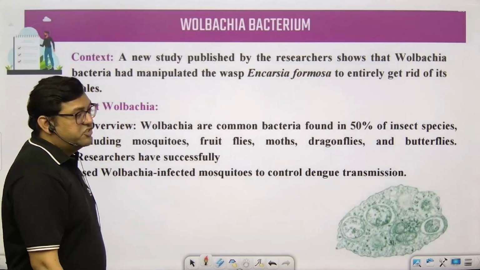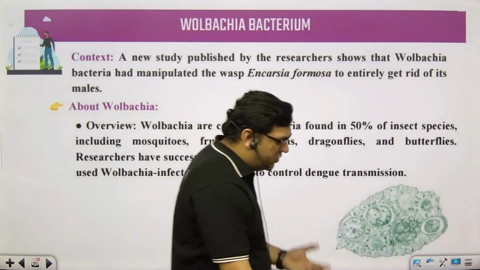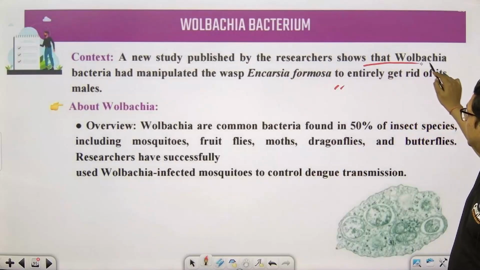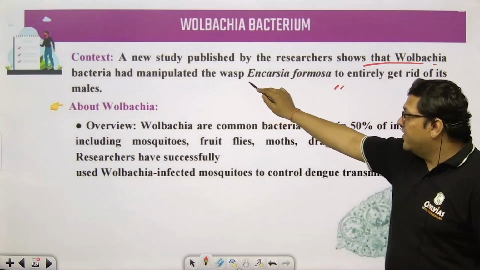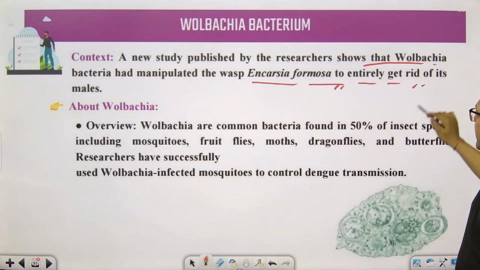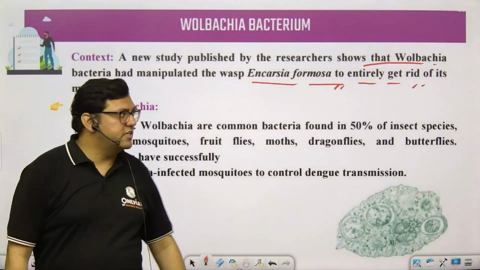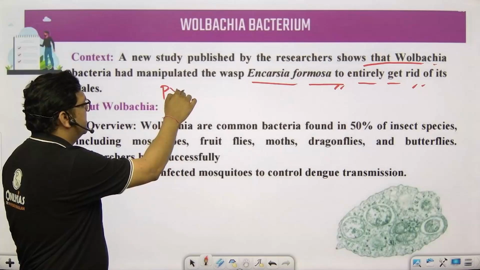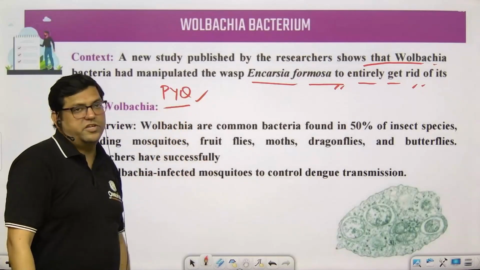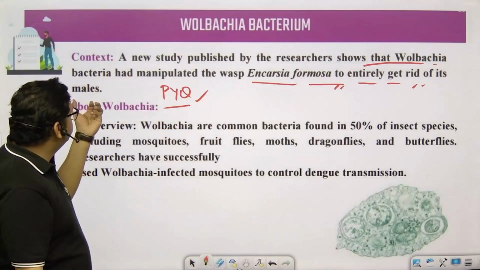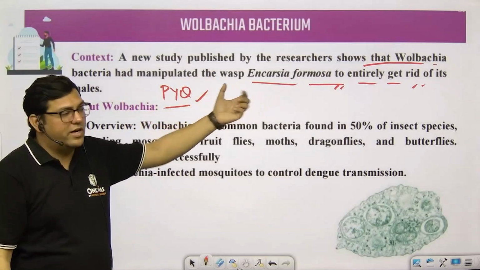Next topic is Wolbachia bacteria. Wolbachia bacteria is used for controlling mosquitoes. Students, the context is that researchers of Wolbachia bacteria have manipulated the wasp entirely to get rid of its males. Earlier, the method was asked as a PYQ: Wolbachia method is related to what? Mosquitoes, it was related to insects, that is mosquitoes, but now it has been applied to the wasp.